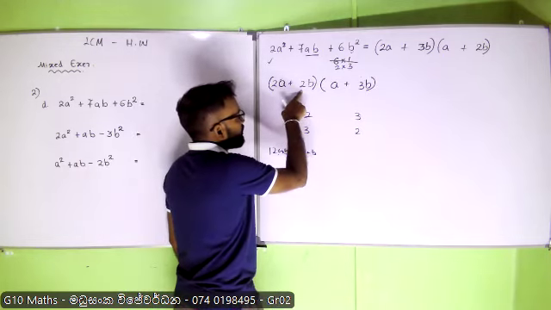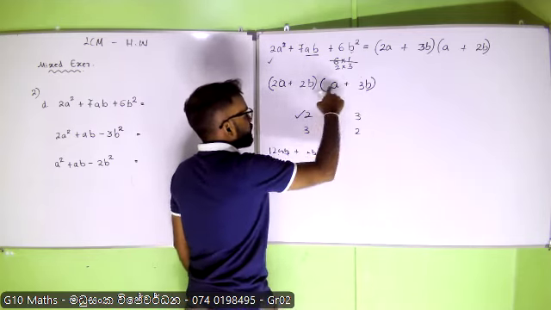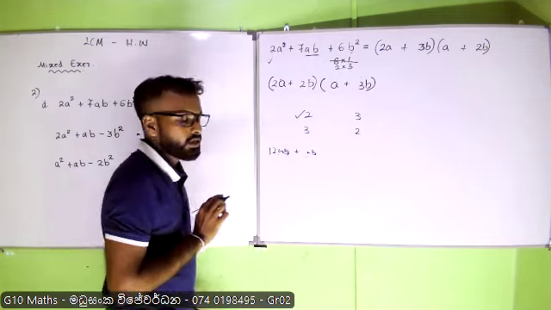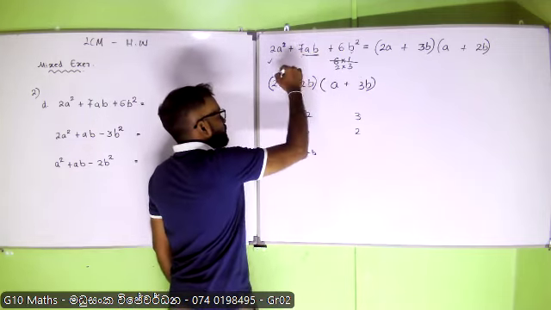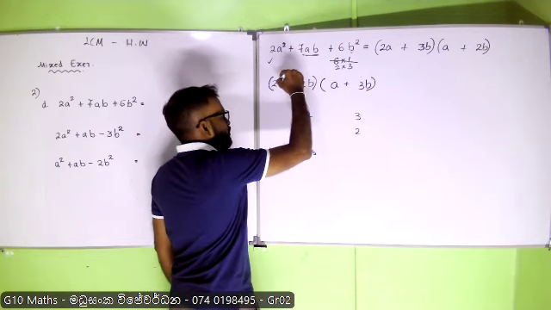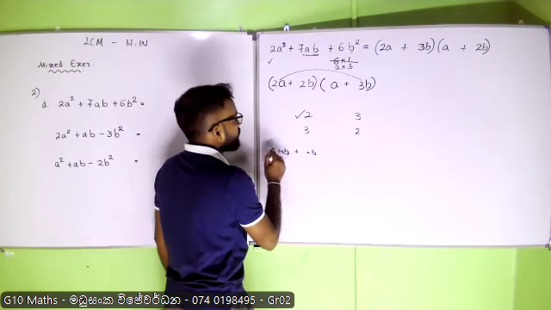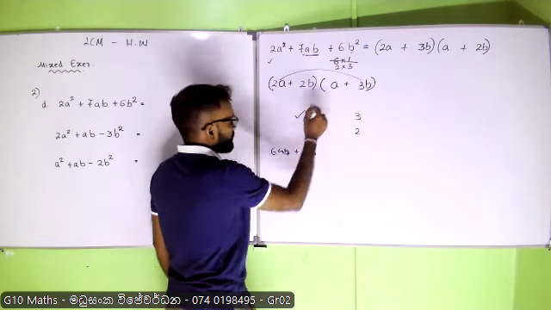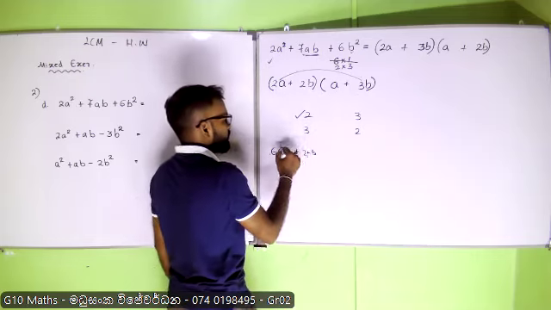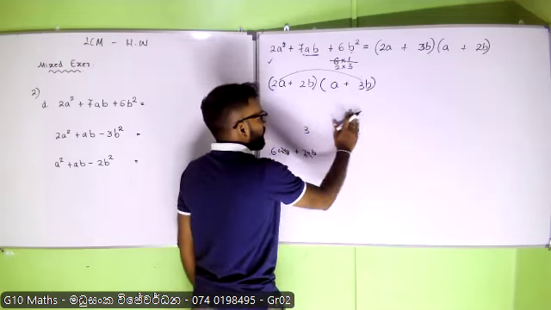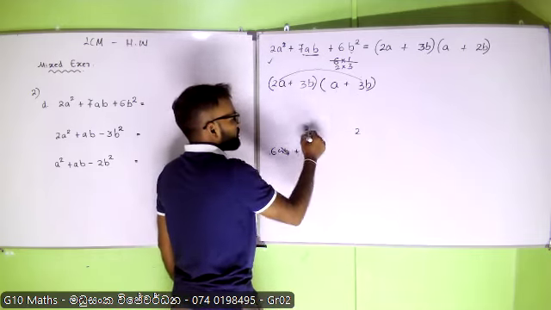So here, 2 into 3 is 6, b into b squared. That's okay. Then I am going to check the middle term. We can make the middle term 2a into 3, 2 times 3, 6ab. 2 times this one, 2b. So 6 plus 2 is 8, so this is not correct. Make it 10. Then definitely the last will be the answer. 3 times 2.